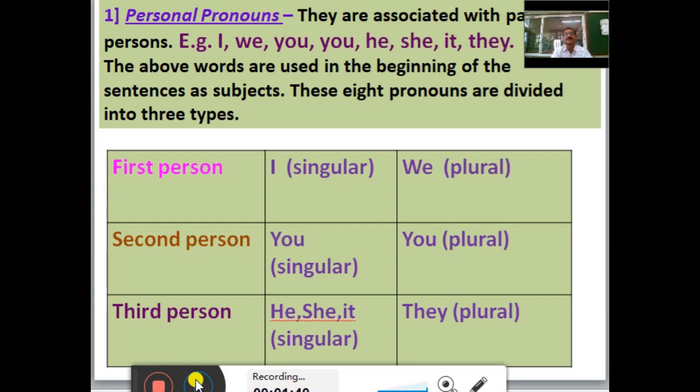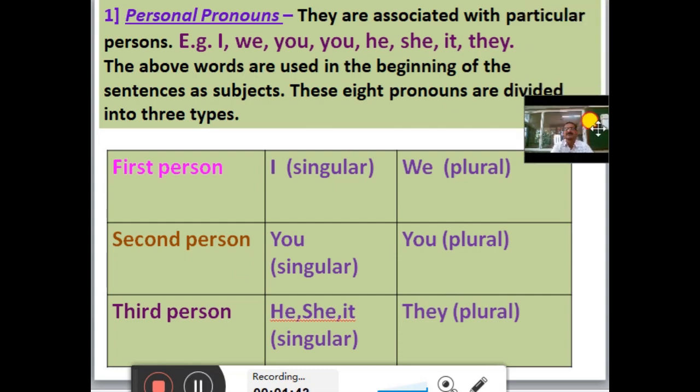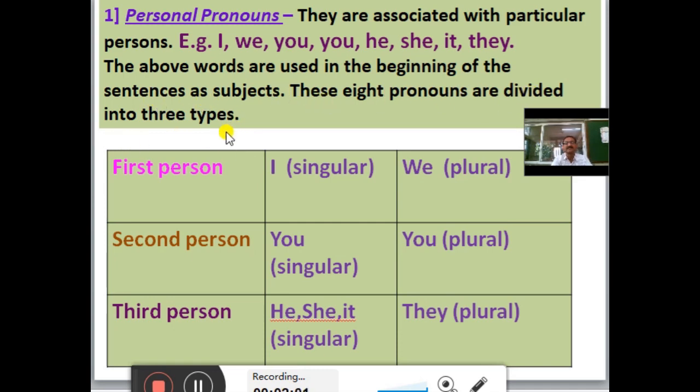First of all, we will see personal pronouns. They are associated with particular persons. For example, I, we, you, he, she, it, they. The above words are used in the beginning of the sentences as subjects. These pronouns are divided into 3 types: first person, second person, and third person.